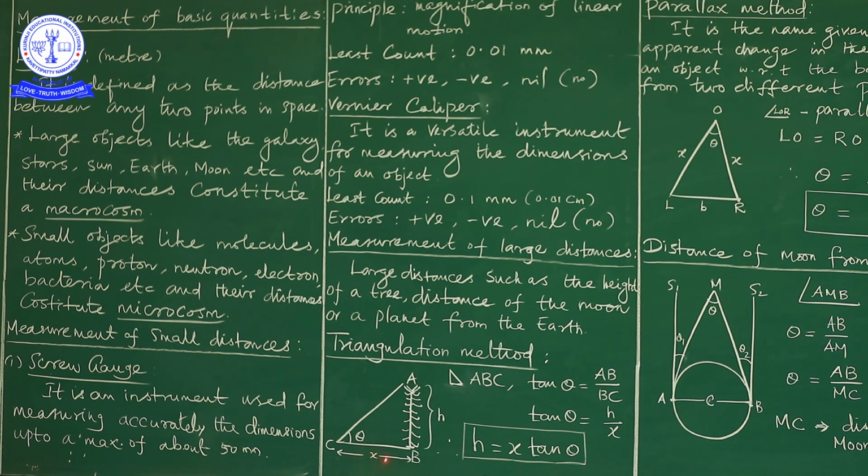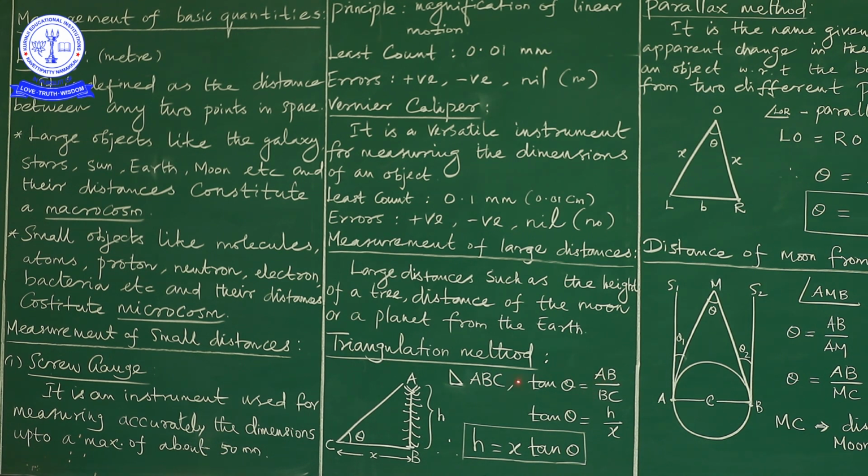So in our hand, two values are there: the opposite side as well as the adjacent side. The ratio of opposite by adjacent is nothing but the tangent of the angle. You are very familiar with this. So tan theta is equal to opposite side by adjacent side. Here AB is the opposite side and BC is the adjacent side, so the ratio AB by BC is tan theta.